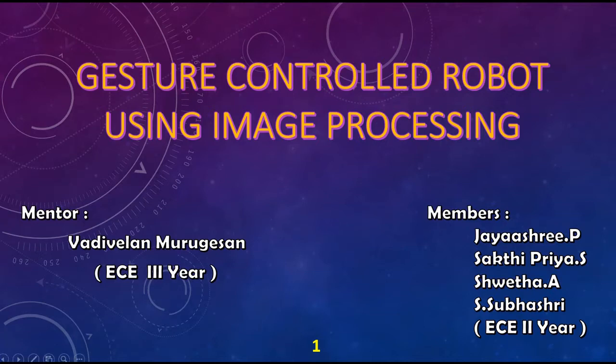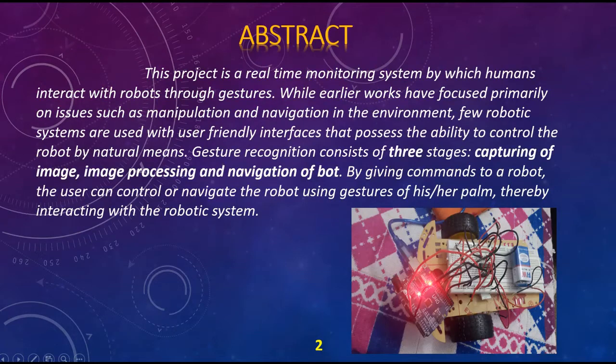Now, getting into the project introduction, this project is primarily a real time monitoring system by which humans can interact with robots through gestures. This is an extremely user friendly model which consists of three main steps. The first being capturing of our hand palm image, and the second being the processing of image using appropriate image processing techniques, and the third is the navigation of bot. As per our finger count that we display, the bot is made to navigate in the desired direction.